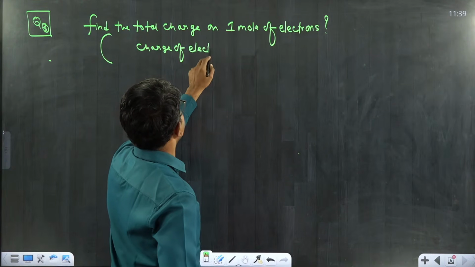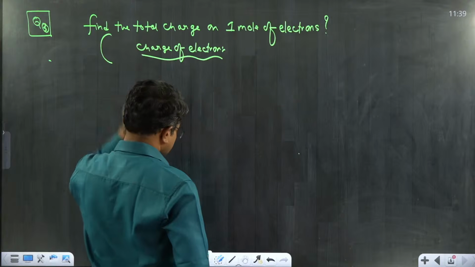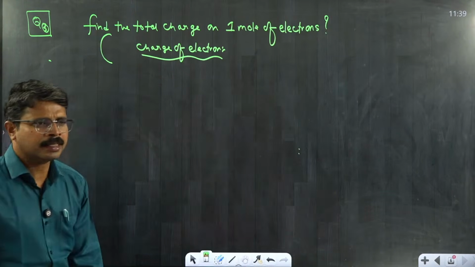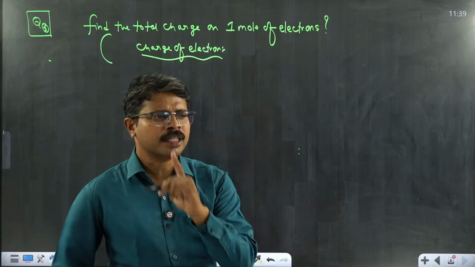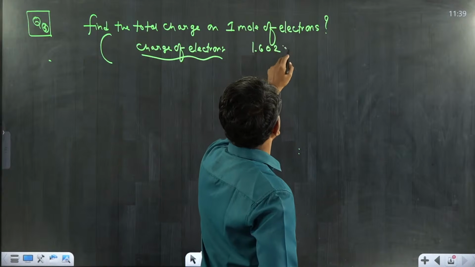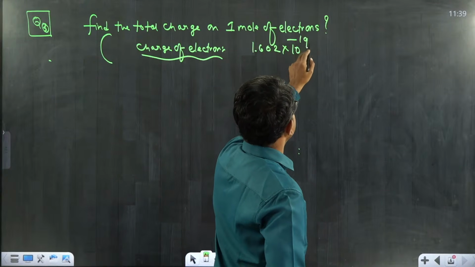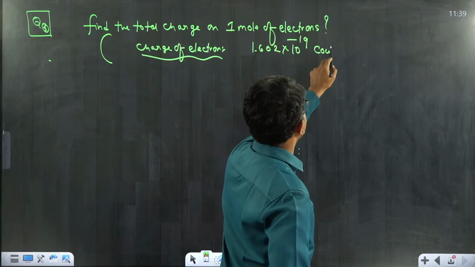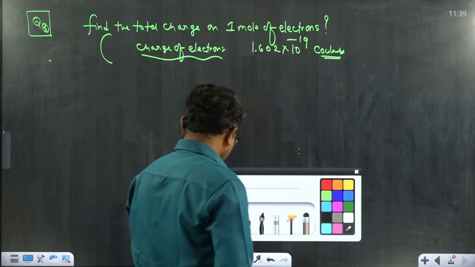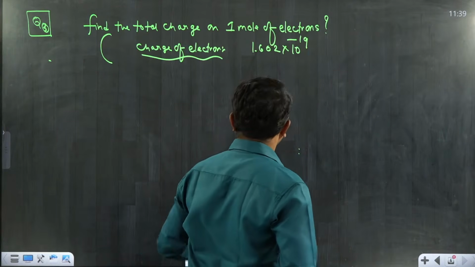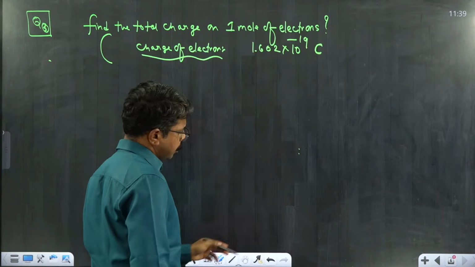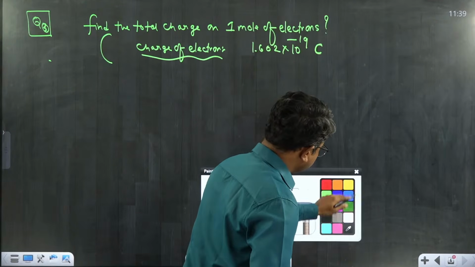Yes, you will be knowing about the value also. Tell me, can anyone tell me what is charge on electron? What is the charge which is corresponding to only single electron? So as you know very well, 1.602 into 10 raised to the power minus 19 coulombs. Okay, just mention it as C. Coulombs. SI unit of charge is C. CGS unit of charge, I think you know very well, ESU.